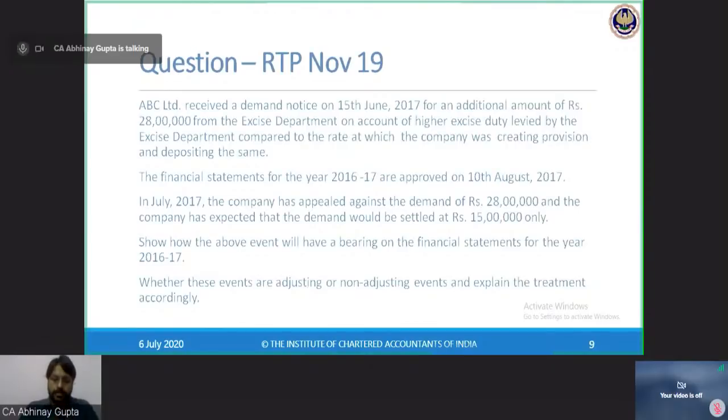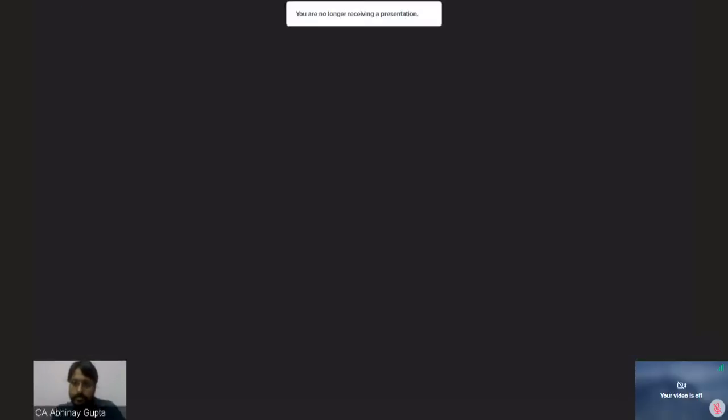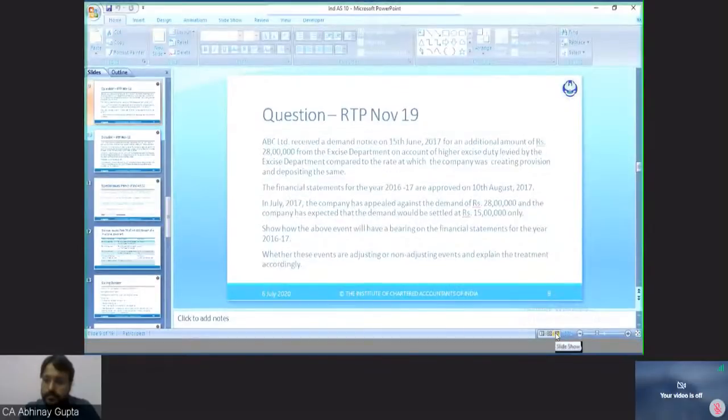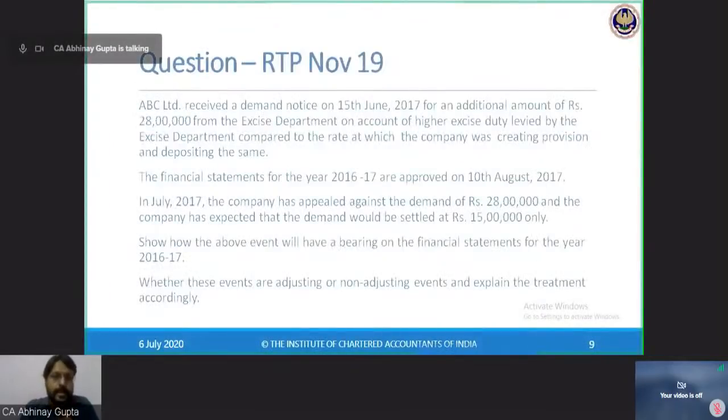ABC Limited received a demand notice on 15th June 2017 for an additional amount of rupees 28 lakhs from the excise department on account of higher excise duty levied by the excise department compared to the rate at which the company was creating provision and depositing the same.